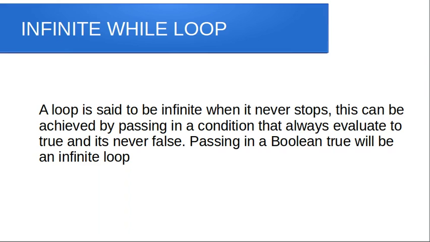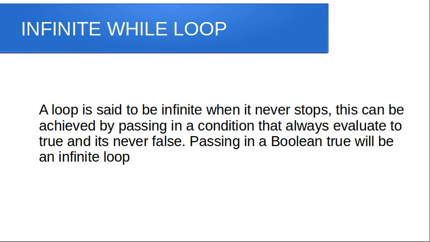So in today's tutorial, we'll continue with our C++ series. We'll be looking at infinite or while loops. A loop is said to be an infinite loop when it never stops. This can be achieved by giving it a condition that will never evaluate to false. For example, if you specify a boolean value true, then the condition will continuously be true, and the code will always be run. So you can just pass in a boolean value that will always be true, and then you have an infinite loop. So that's what an infinite loop is all about.